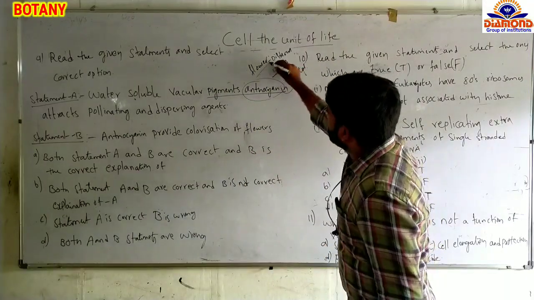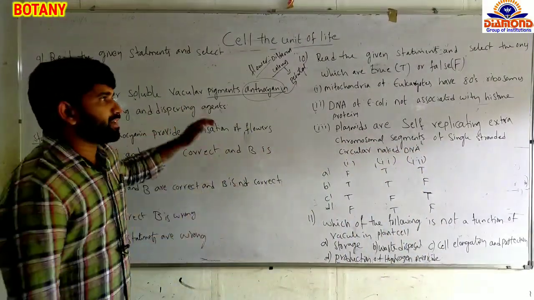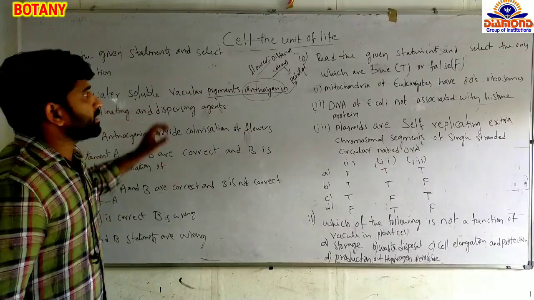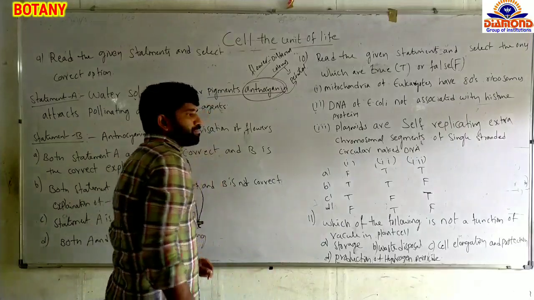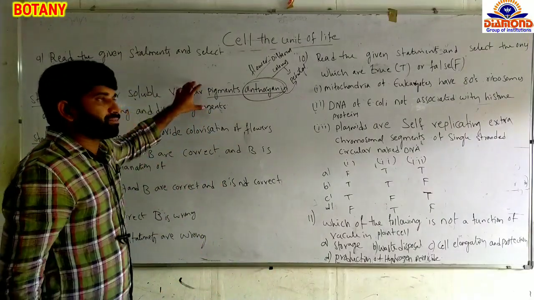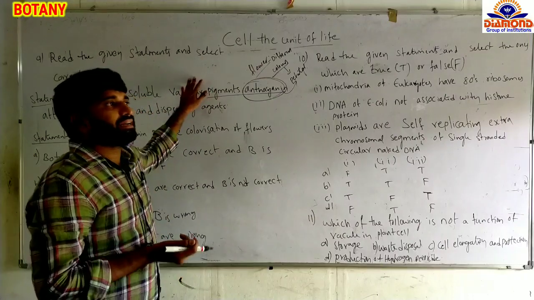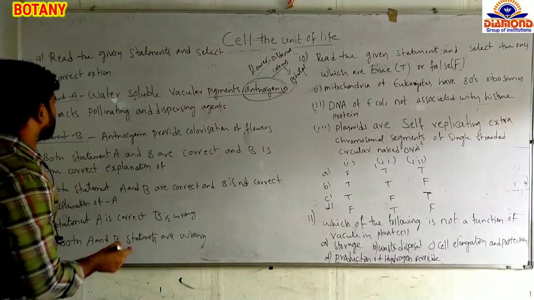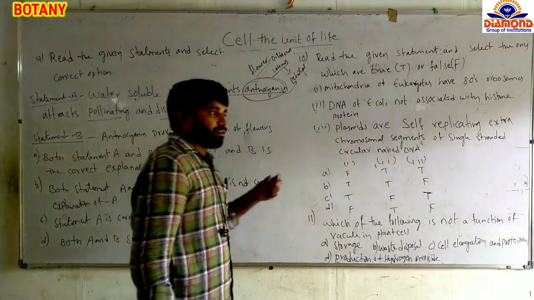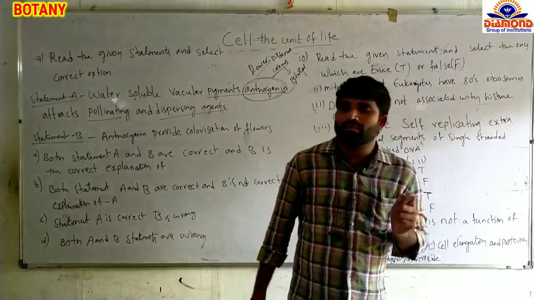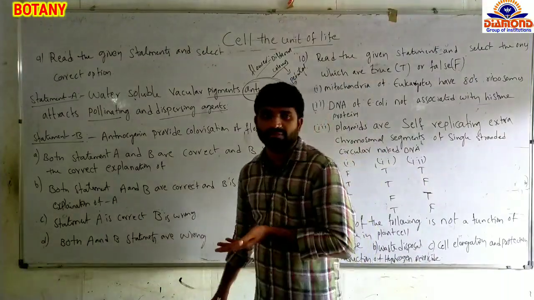We know the flower is a reproductive part of a plant, and flowers are available in different colors. The different colors of the flower occur because of the presence of pigments only. These pigments present in the petals attract insects to perform pollination. So pollination and dispersing agents: after attracting the insects to perform pollination, dispersing agents means movement of the insects from flower to flower.